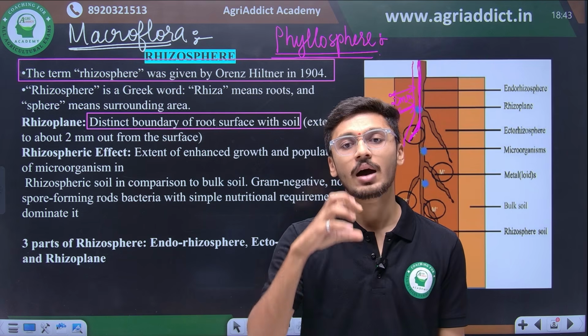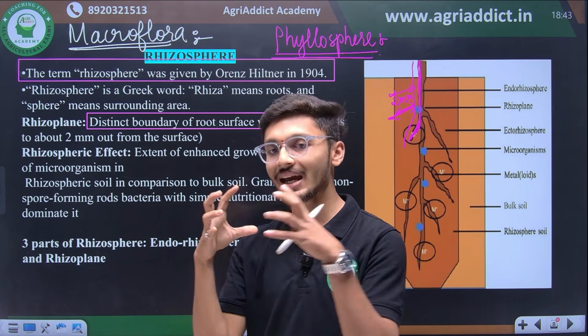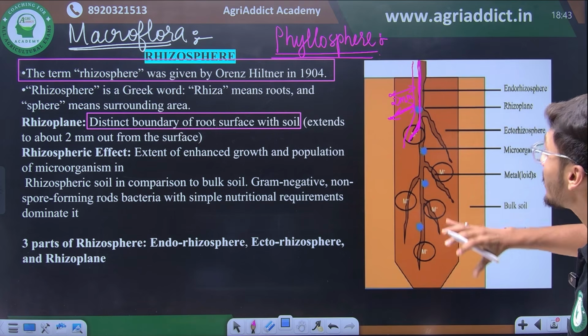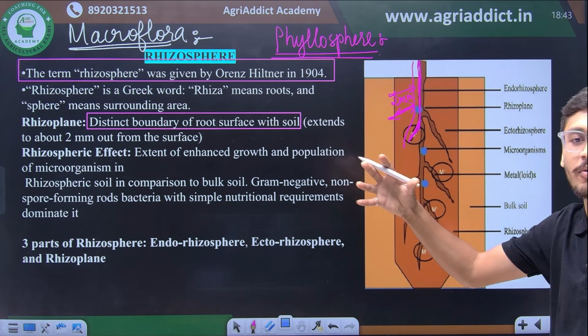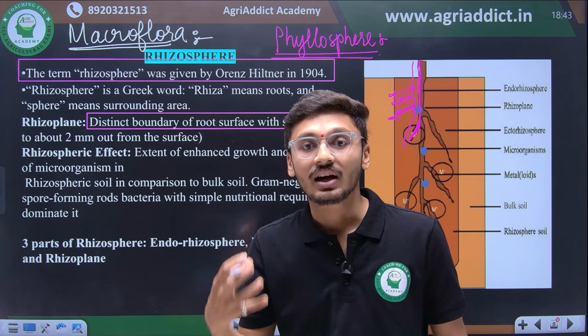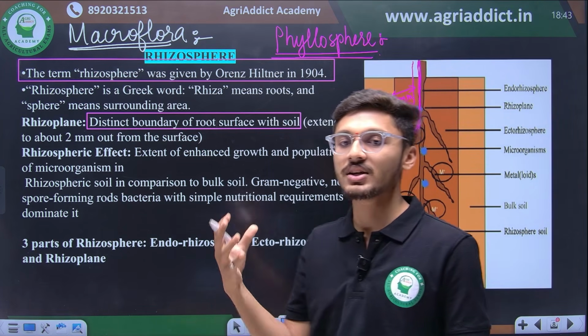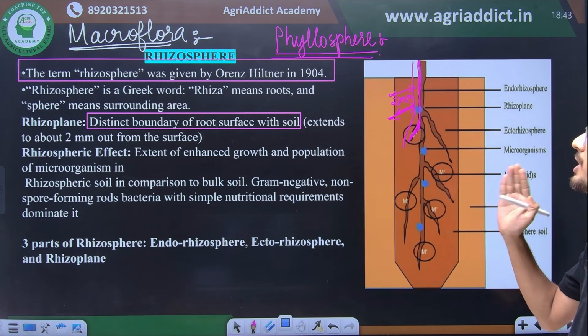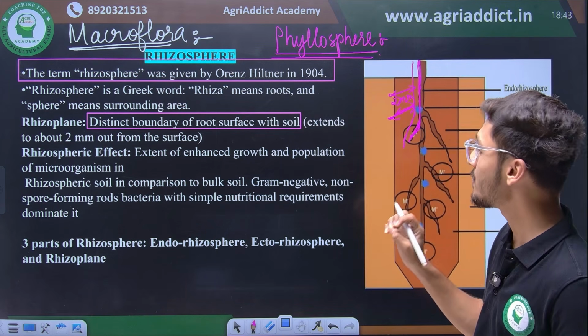ऐसी soil जहाँ पे plant roots और organisms का एक ऐसा association बन चुका हो and that zone of rhizosphere is having high microbial activity of microorganisms is considered as rhizospheric effect. Then rhizospheric soil in comparison to bulk soil has more population of gram-negative non-spore forming rod-shaped bacteria with simple nutrition